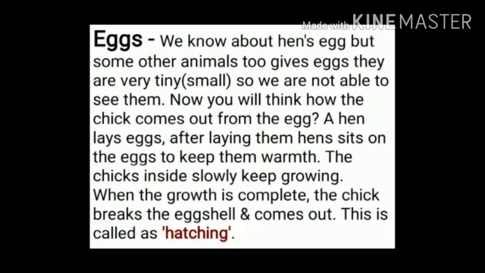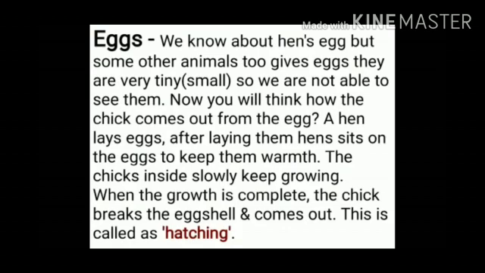Firstly, we will see the examples of animals that lay eggs. We know about hen's eggs, but some other animals also lay eggs. They are very tiny. Here, children, tiny means small, so we are not able to see them. Now we will think about how the chicks come out from the eggs.